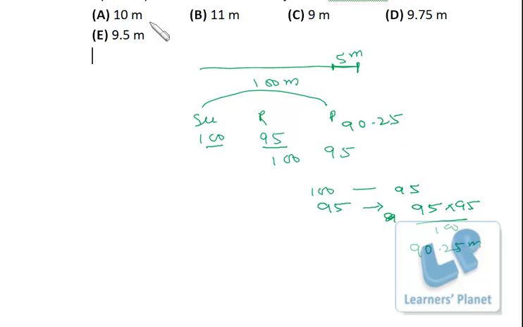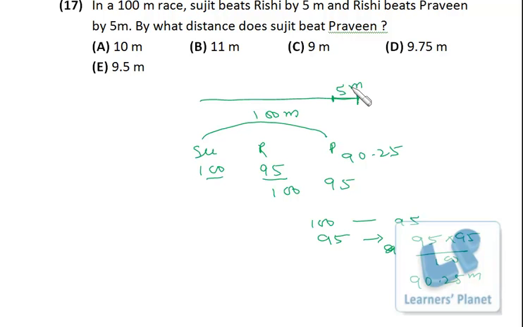So by what distance does Sujit beat Praveen? What is the difference between these two? That is 9.75 meter. So that's the answer. Okay, I hope you are clear.